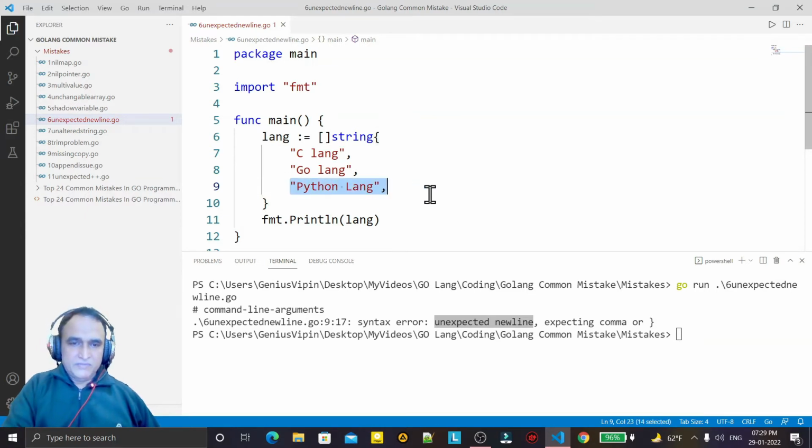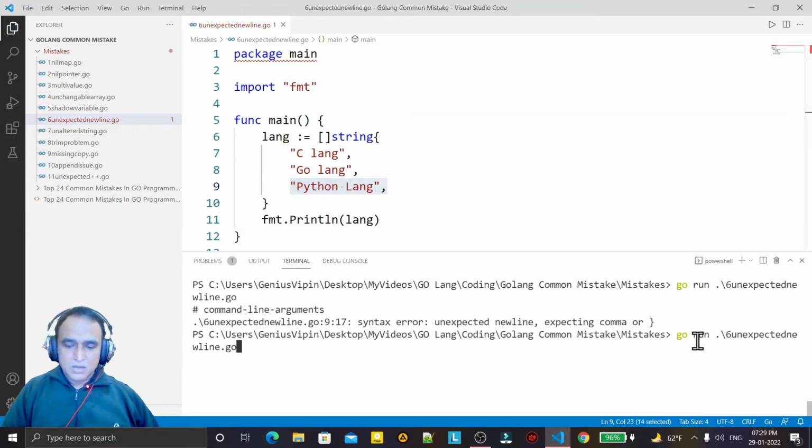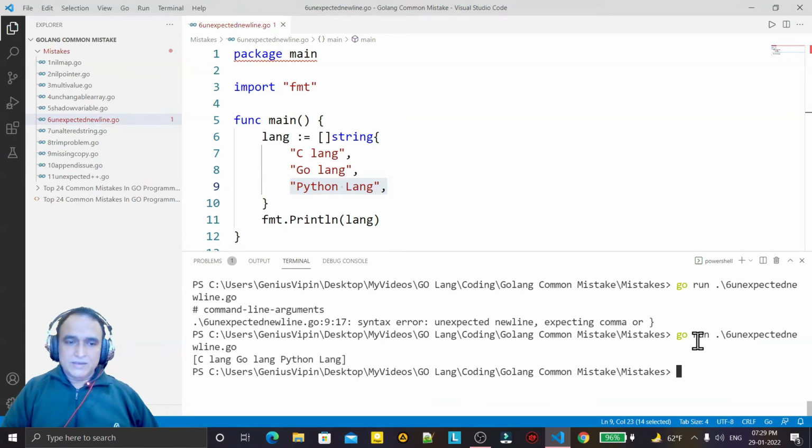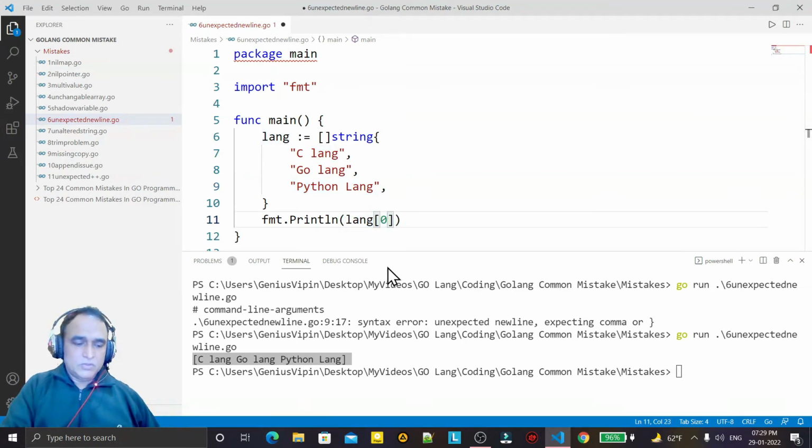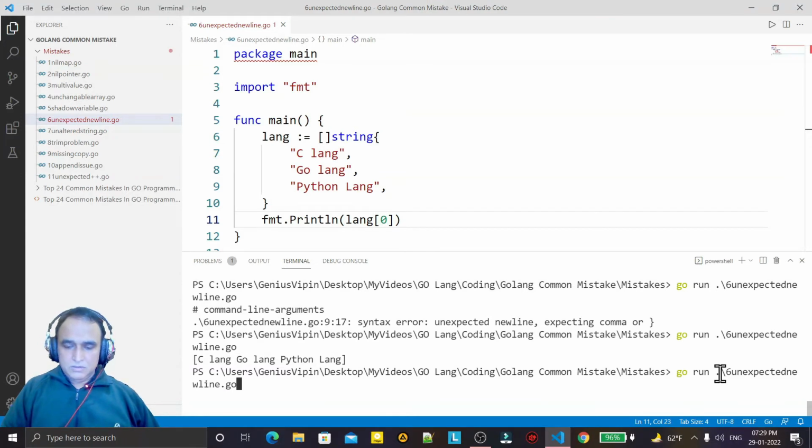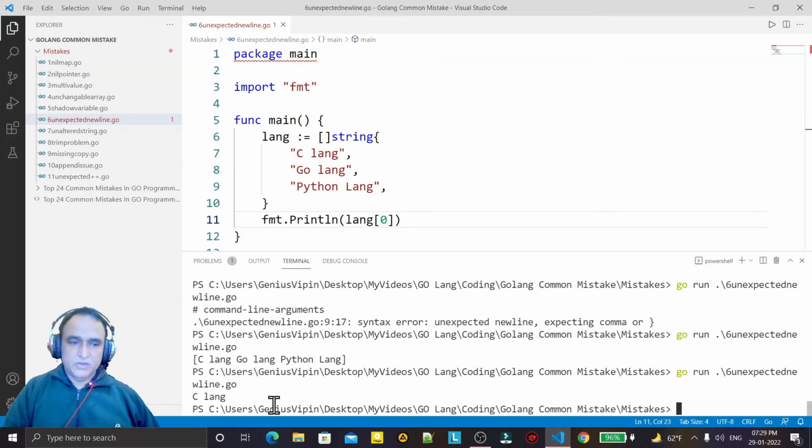So if I save this and try to run this code now, you will see that there is no error and we have the output. Simple, we have the array. And we can use this array normally, whatever we want to display, like this.